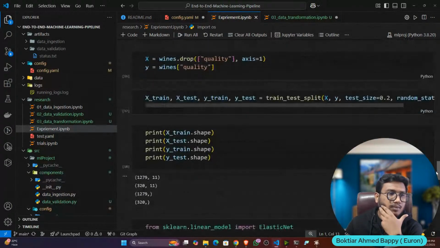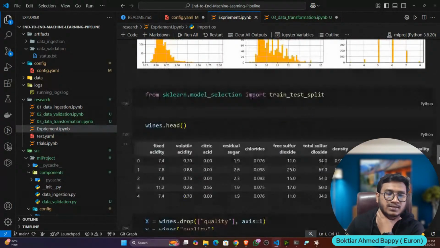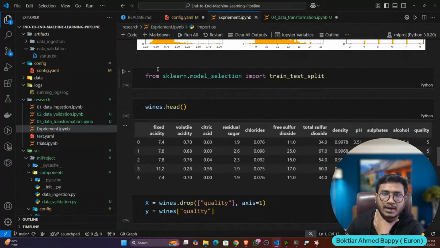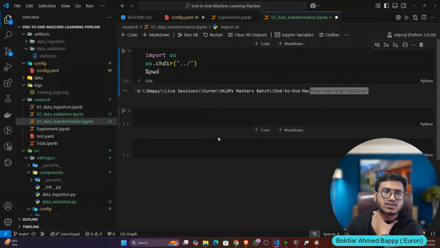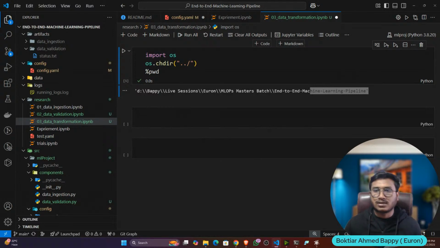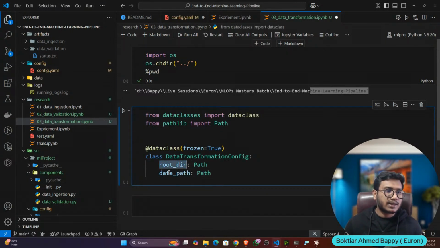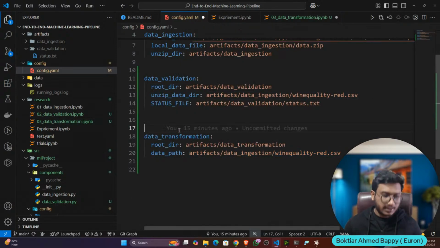But if you want to do any feature engineering task, let's say normalization, outlier removal, missing value handling, everything you can perform in the transformation stage. Whatever things you have learned in machine learning, whatever you used to perform in the notebook, the same thing you can do here. But we will only do the train test split operation here. That's it. So let's define the entity. We only have root directory and data path.